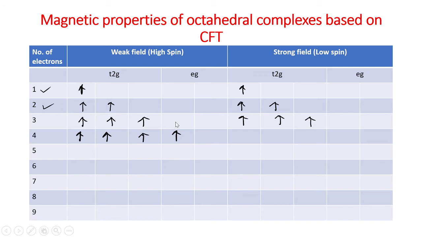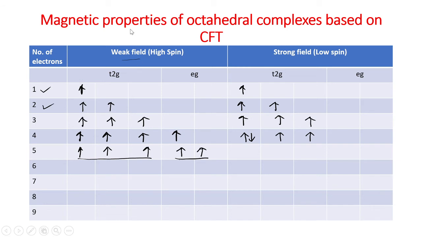And in the case of the strong field ligand, 1, 2, 3, and instead of going to the eg, it gets paired here. So the electronic configuration is t2g4 eg0. For d5, 1, 2, 3 and eg2. That means the electronic configuration is t2g3 eg2 for the weak field ligand.